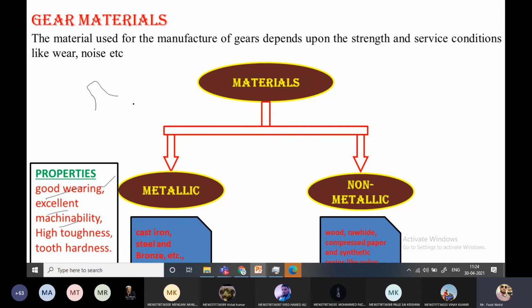Toughness is nothing but the ability to absorb energy within the fracture limit. If it does not have that, suddenly it is going to break down. And tooth hardness: the tooth should have high hardness, that property is also carried. So whether it is metallic or non-metallic, this property should be carried by the material used for gear manufacturing.